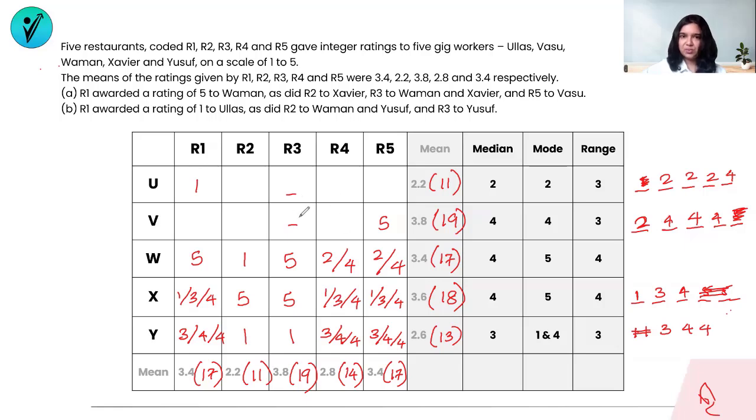So the only other way remaining is 4 and 4. So these 2 have to be 4 and 4. I hope this is clear to everybody. So I'm filling R3 for U as 4 and R3 for V also as 4. One of the 4s is filled in. Check once again. So we have 10, 18, and 19. So R3 is taken care of.